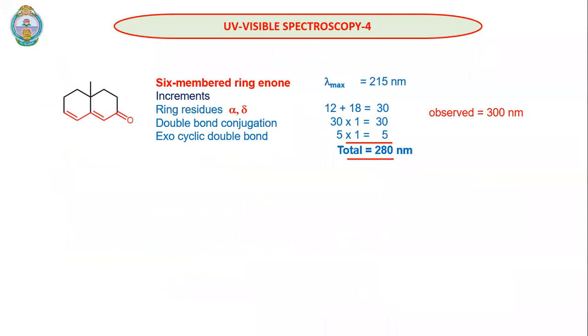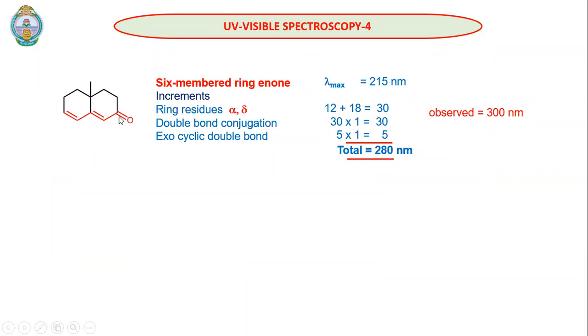Now we will have some more practice problems. See, this is a 6-membered enone. So the parent value is 250 nanometers. And we have one additional double bond conjugation.